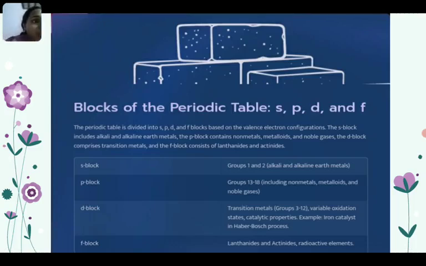S block, that is group 1 and group 2, the alkali and alkaline earth metals. P block, that is group 13 to 18, which includes non-metals, metalloids and noble gases, where group 18 has the inert gas configuration, the noble gases. D block, transition metals, group 3 to 12, which have variable oxidation states and catalytic properties. Example: iron as a catalyst in the Haber-Bosch process. F block: lanthanides and actinides, which include radioactive elements.